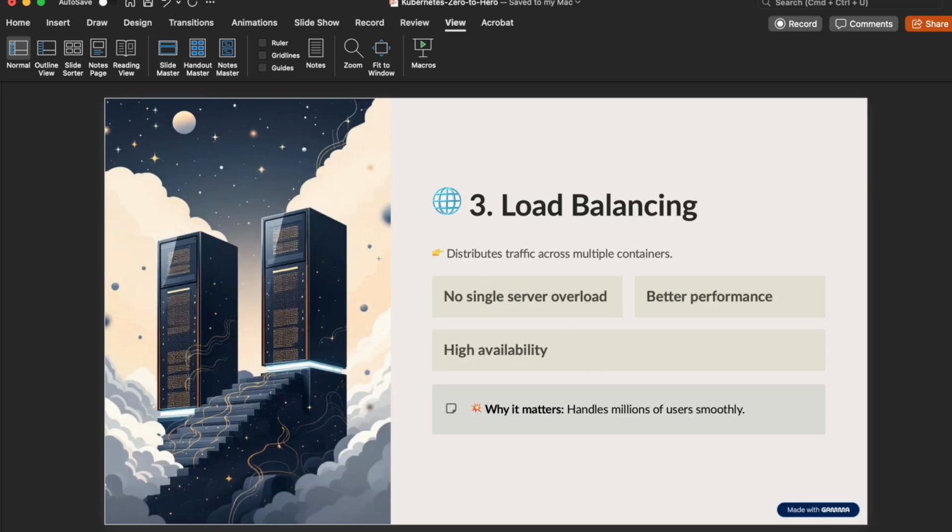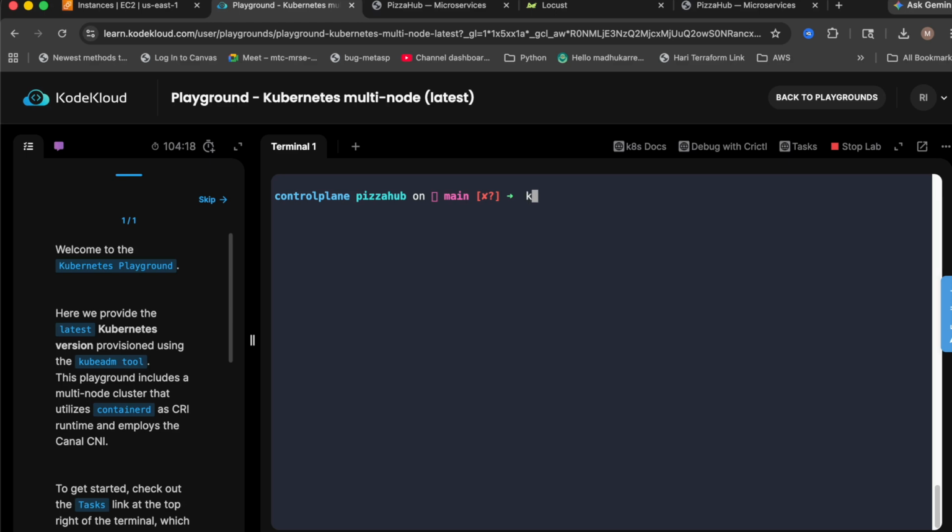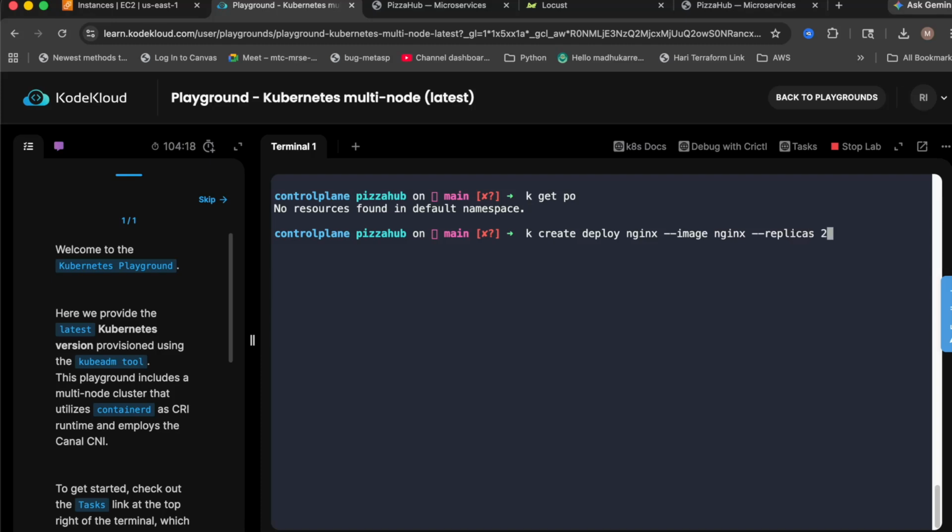And load balancing, I'm going to show you that, because automatically load balancing is happening already. So if I run that get pods, maybe I'm just going to create a new deployment just for the example's sake. Let's say create deploy nginx --image nginx, and then I'm going to say replicas, 2 of them.